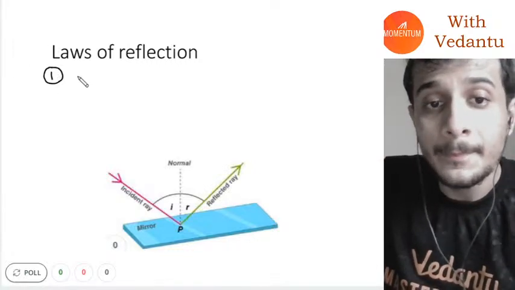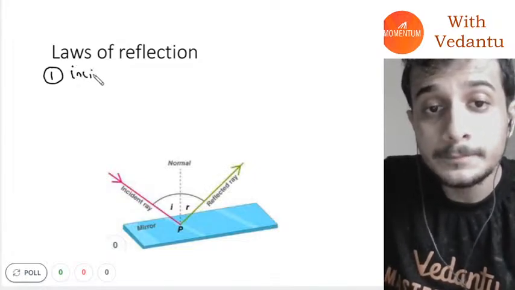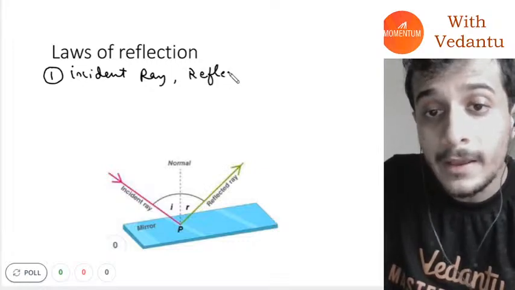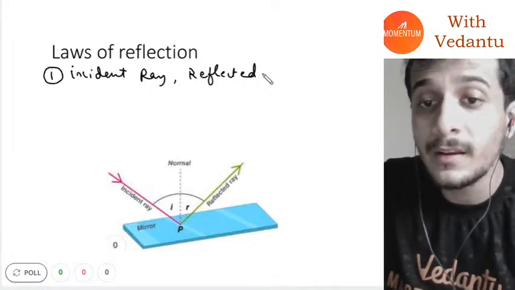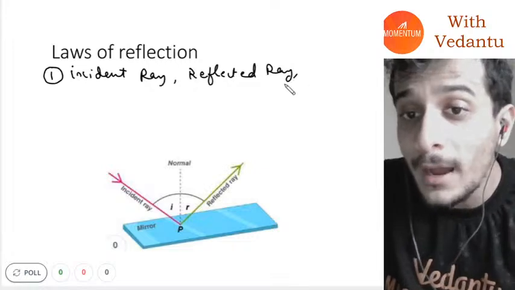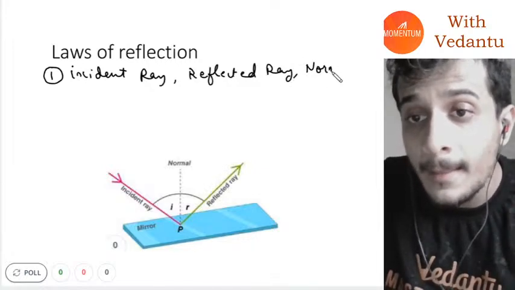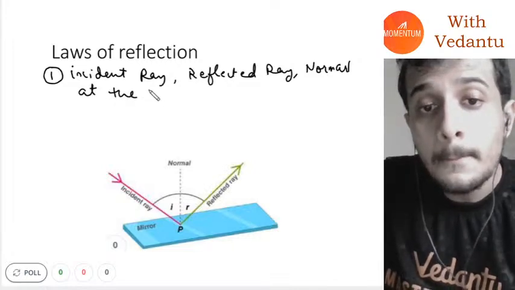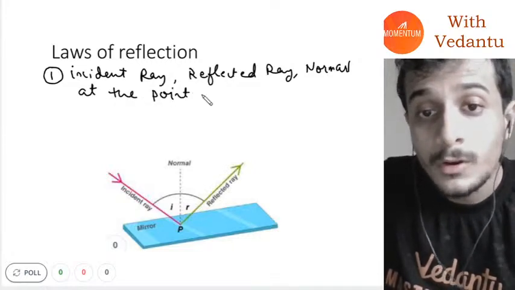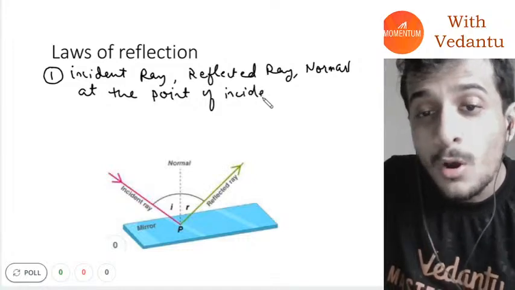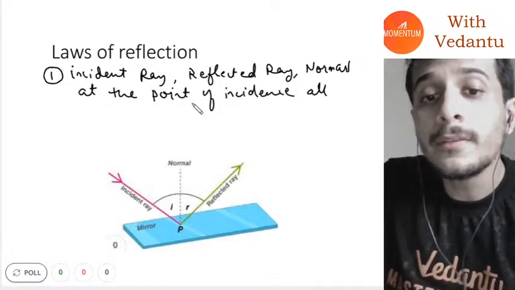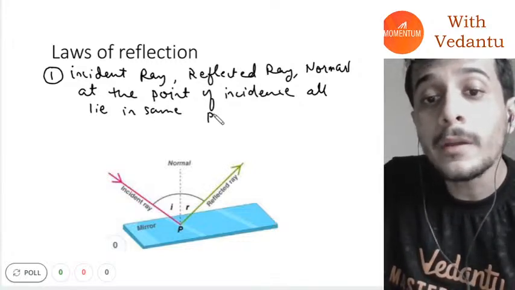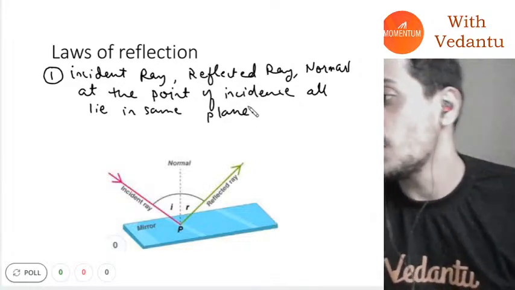The first one is that the incident ray, the reflected ray, and also at the same time the normal at the point of incidence, all lie in the same plane. What do I mean by that, guys?